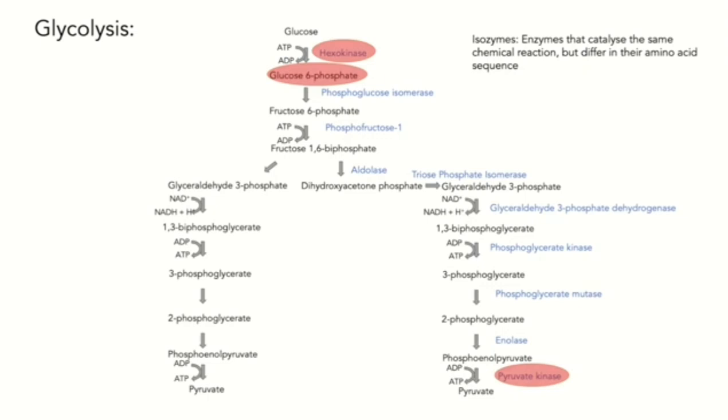For pyruvate kinase in cancer cells, its embryonic isozyme is expressed. With a lower catalytic rate than the original pyruvate kinase, the enzyme creates a bottleneck for glycolysis, allowing the accumulation of glycolytic intermediates, probably for biosynthesis purposes. However, it is not just changes in glycolysis itself that contribute to the Warburg effect. We also must consider the bigger picture.